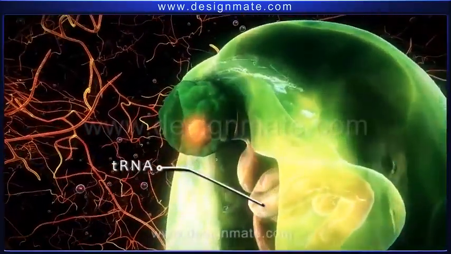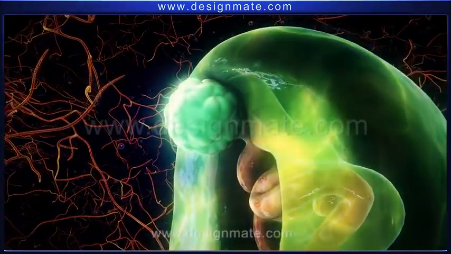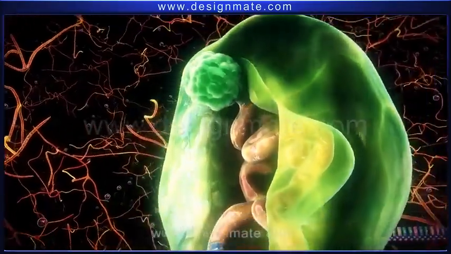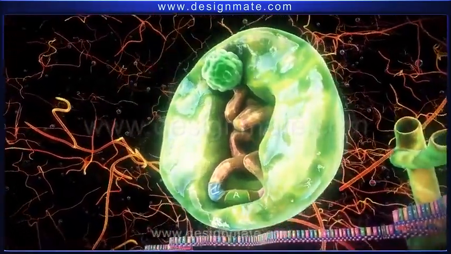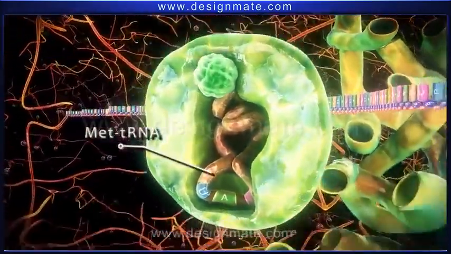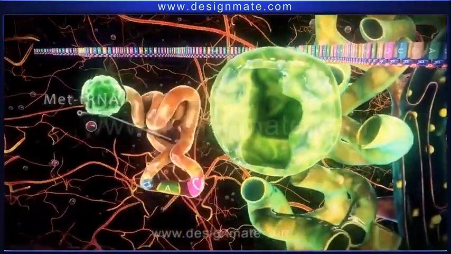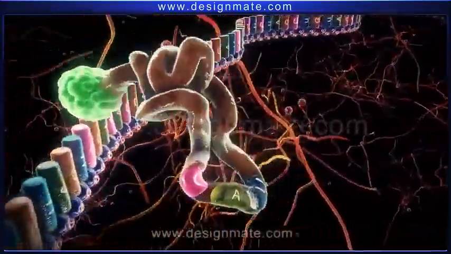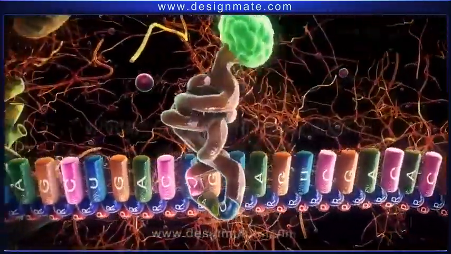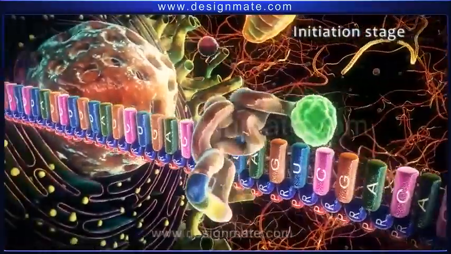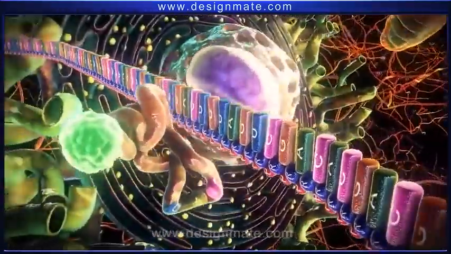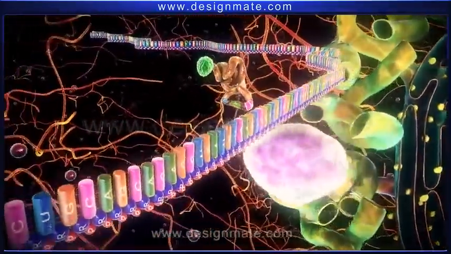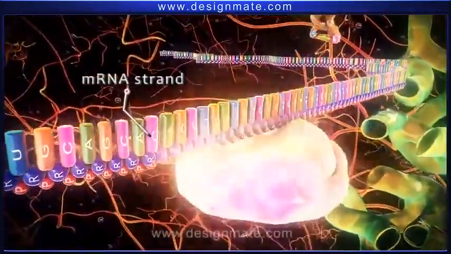Finally, tRNA and the activated amino acid bind together. This amino-acylated tRNA is known as met-tRNA and is released from the enzyme. This marks the commencement of the first stage of protein synthesis, the initiation stage. During the initiation stage, a small subunit of the ribosome binds to the mRNA strand.